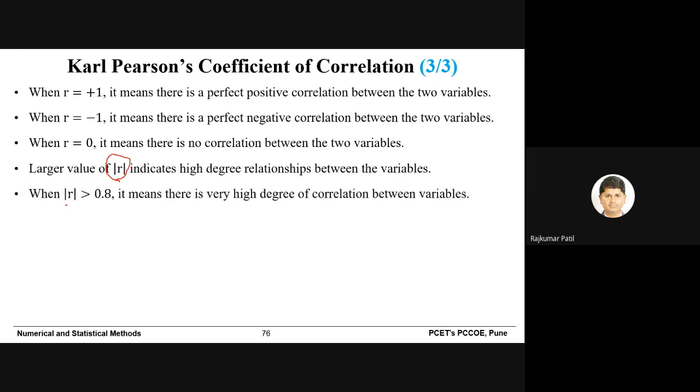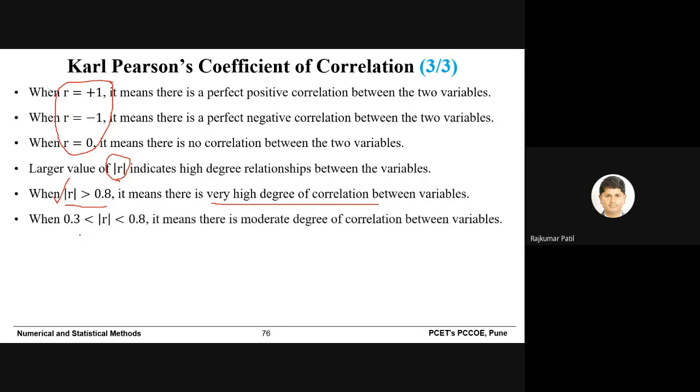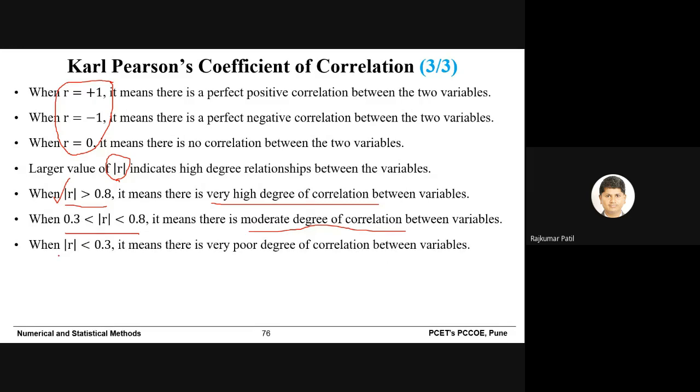When it is greater than 0.8, it means a very high degree of correlation, because every time you will not get +1 or -1 or 0. When it is between 0.3 and 0.8, there is a moderate degree of correlation between the two variables. And when it is less than 0.3, we can say that it has a poor degree of correlation.